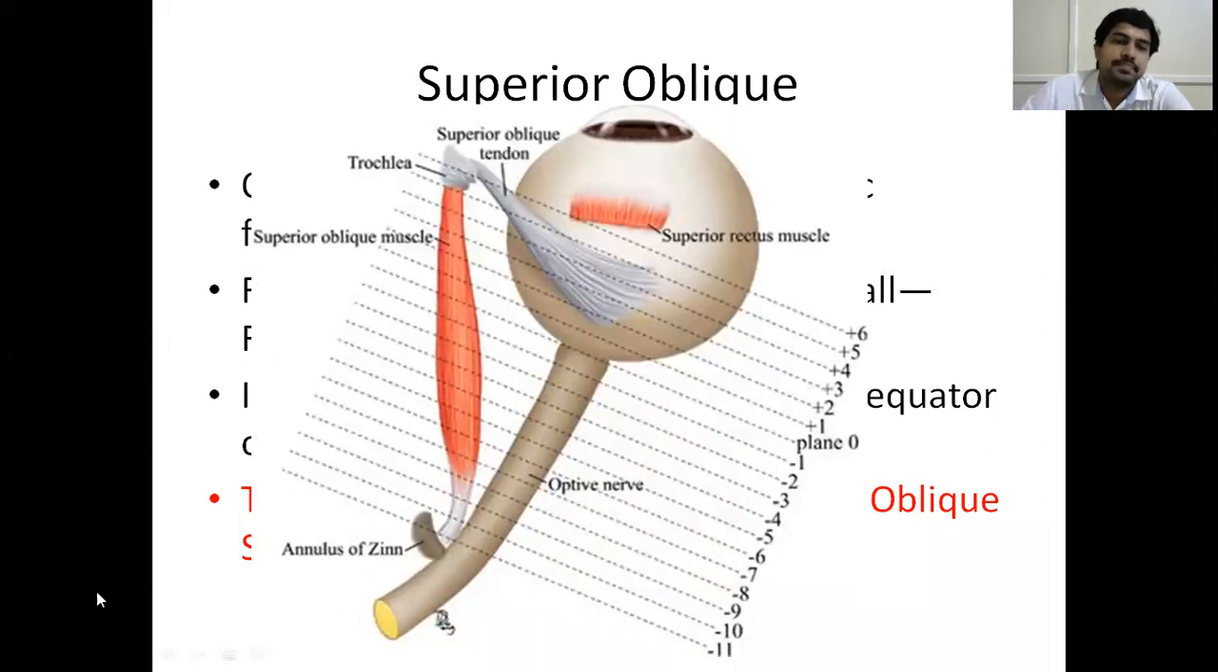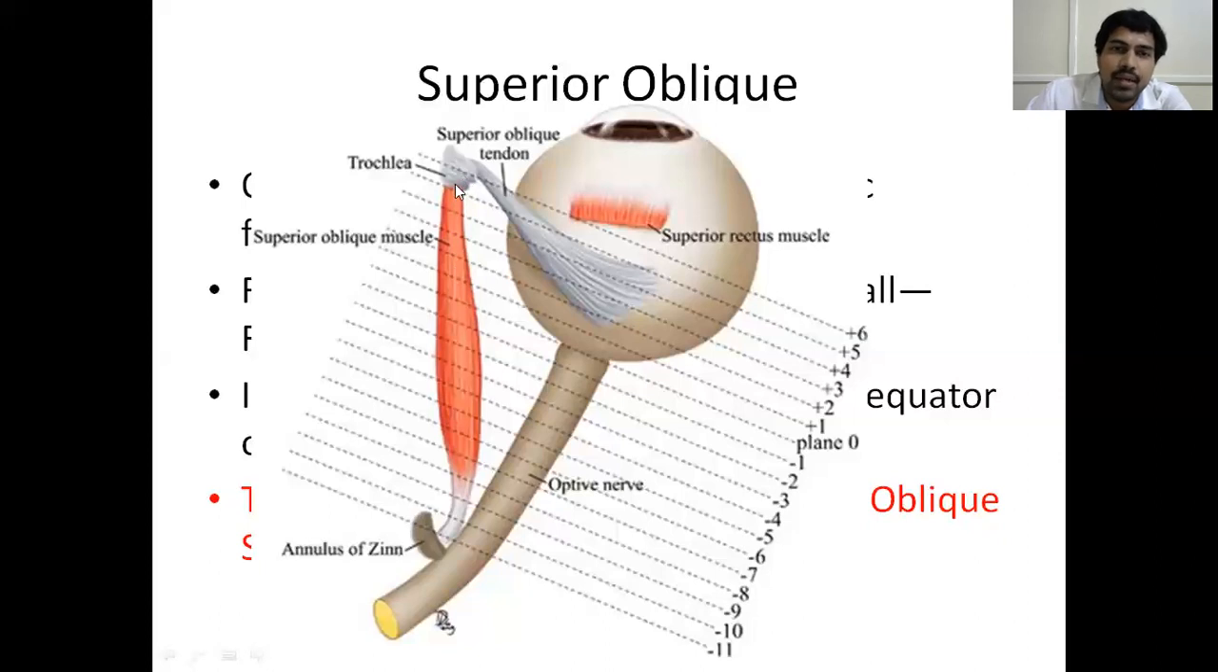So here you see, this is the common annular tendinous ring or annulus of Zinn where the recti muscles originate. So above this annulus of Zinn, from the bony wall, the superior oblique muscle originates. So superior oblique muscle does not originate from the tendinous ring. It originates from the bone which is present above the ring. So the superior oblique runs forward along the medial wall of the orbit.